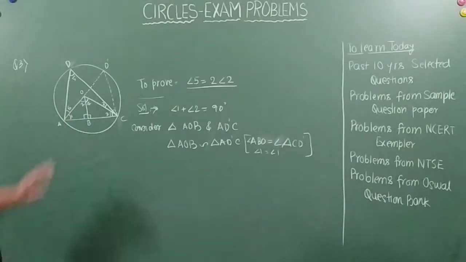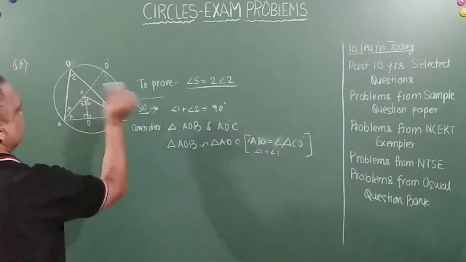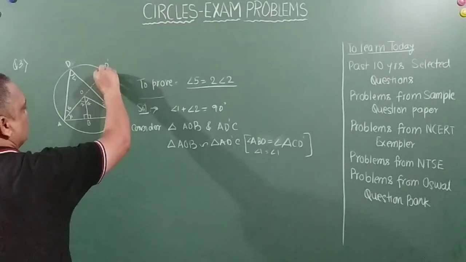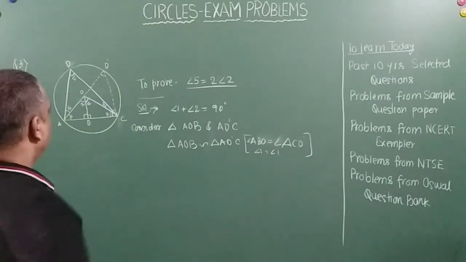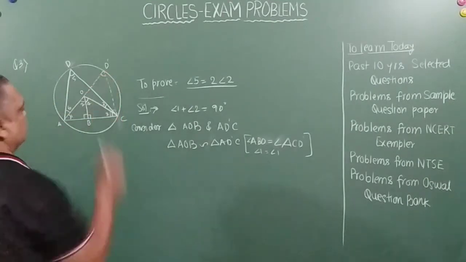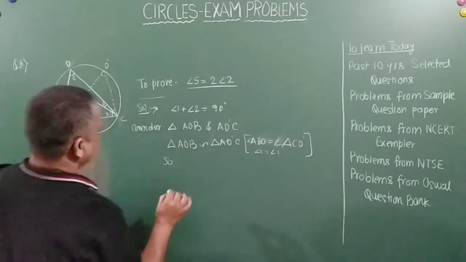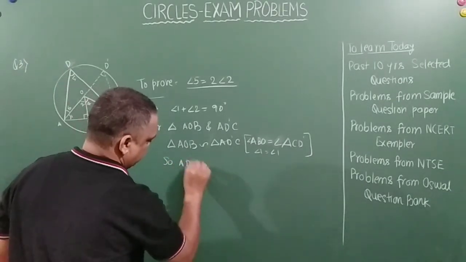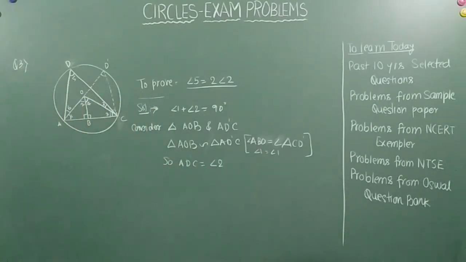So once it becomes similar, then we can say the respective angles are equal. So this becomes angle 2. Correct? Right, my friends. Now once this becomes angle 2, let's call this AD dash C equal to angle 2 after becoming similar, right?